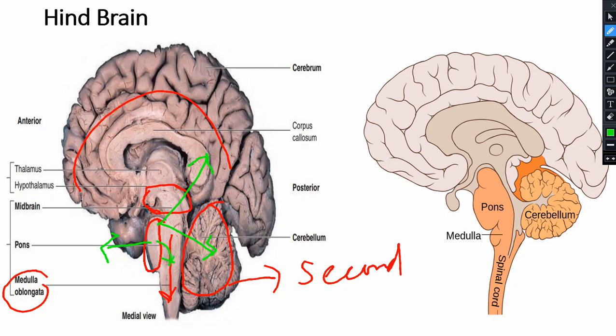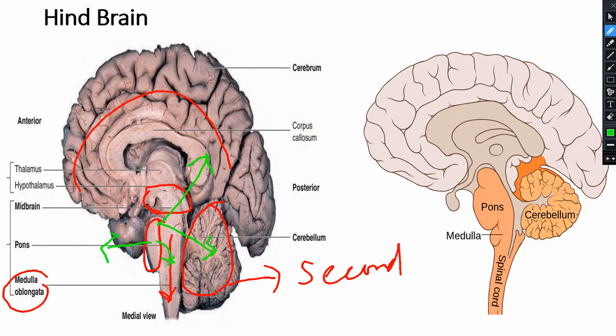So it is working as a bridge among these three parts, transferring information to all of them. And what is the function of the pons? It controls the rate of your breathing, it controls sleeping, it controls the movement of your eye, and it also controls facial expression.